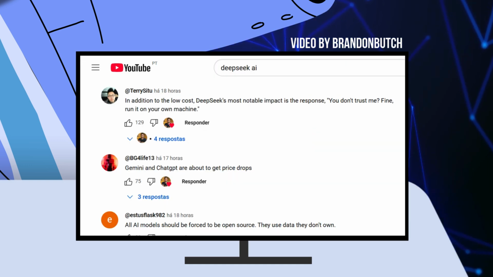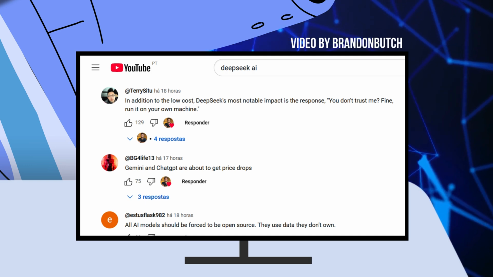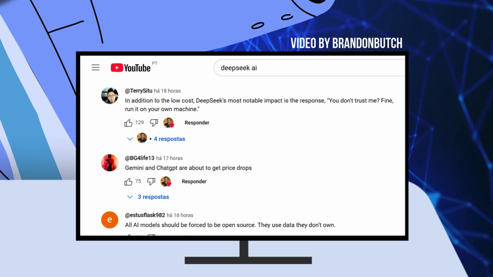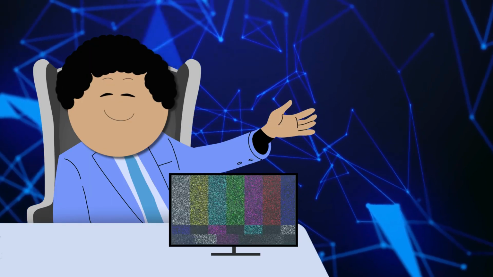Comment 1. In addition to the low cost, DeepSeek's most notable impact is the response. You don't trust me? Fine, run it on your own machine. Comment 2. Gemini and ChatGPT are about to get price drops. Comment 3. All models should be forced to be open source. They use data they don't own. So let's see what this is all about.